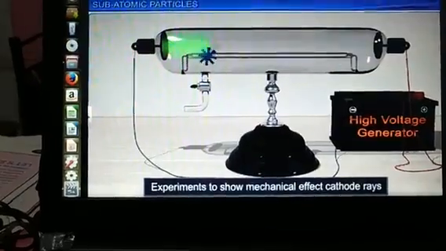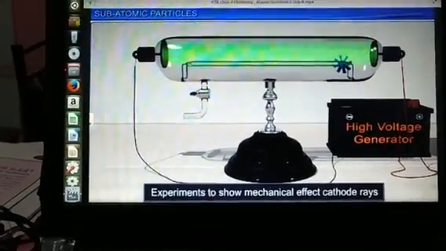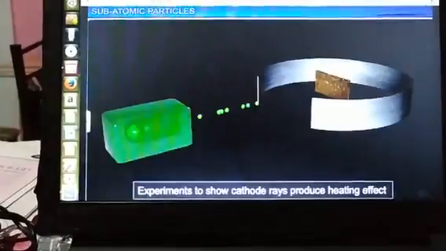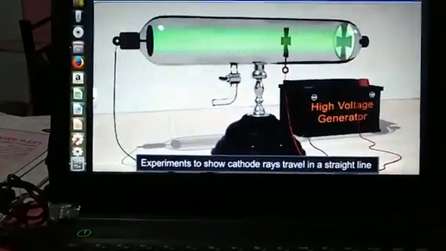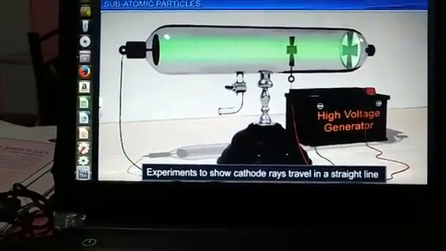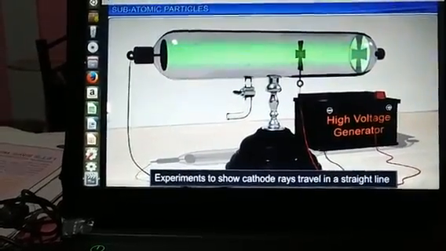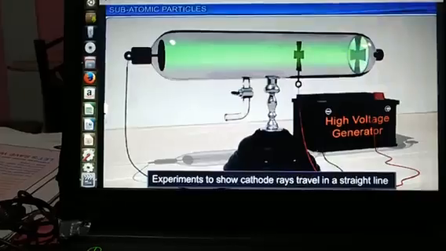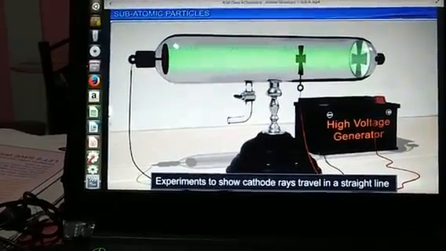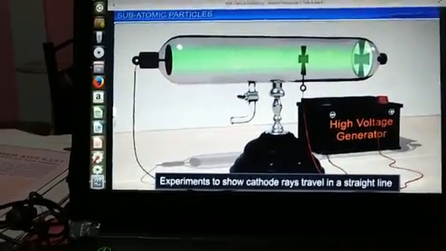So J.J. Thomson concluded that since the ray pushes the wheel, it consists of particles. He placed an obstacle and found a shadow, which proved that the ray travels in a straight line. First, he proved that the ray is made of particles.